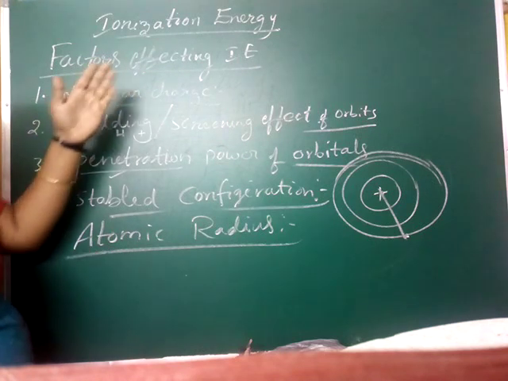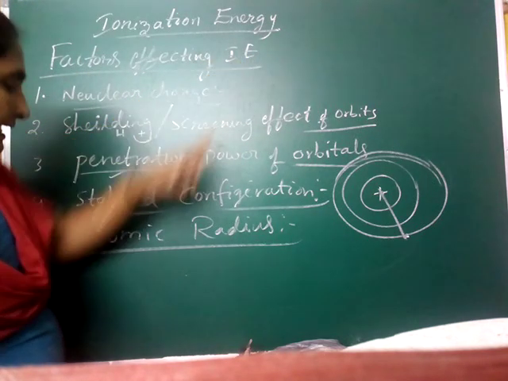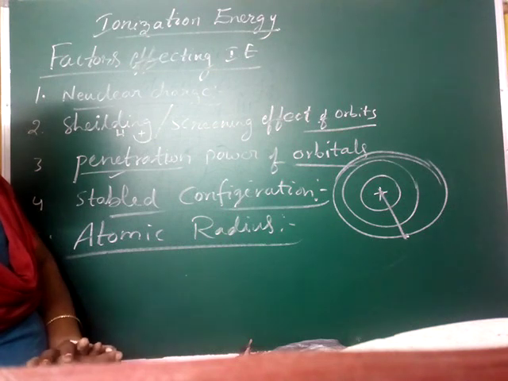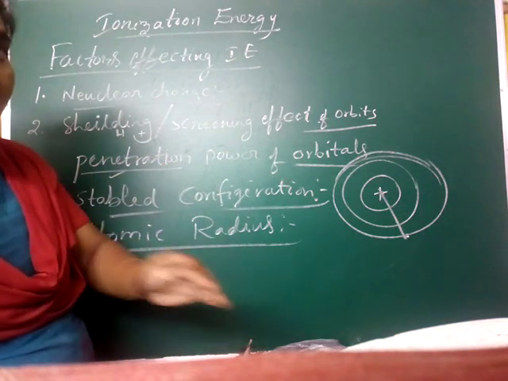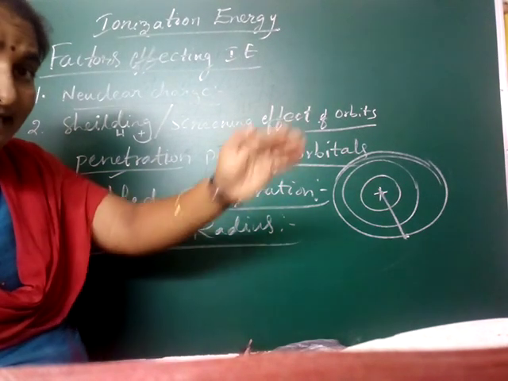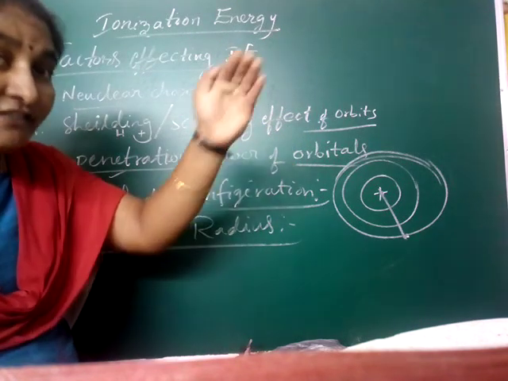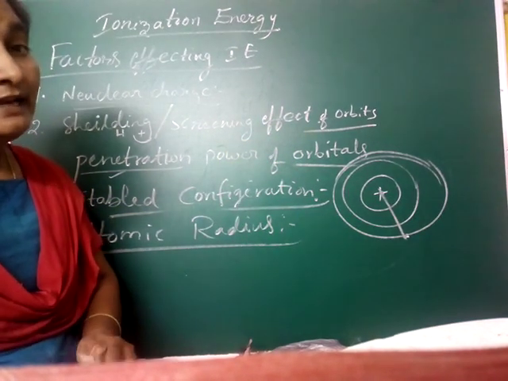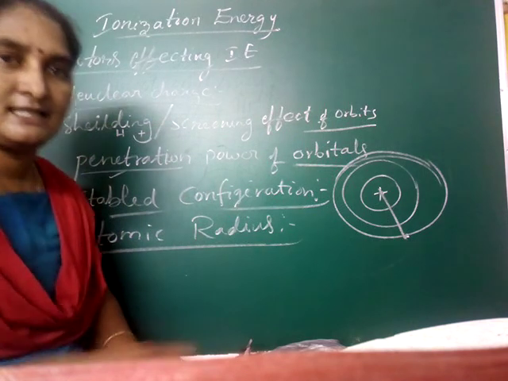So now you come to the relation between ionization energy and atomic radius, madam. If atomic radius increases, then what happens? The distance will increase. If the distance is increased, then the energy needed for removal will be less.